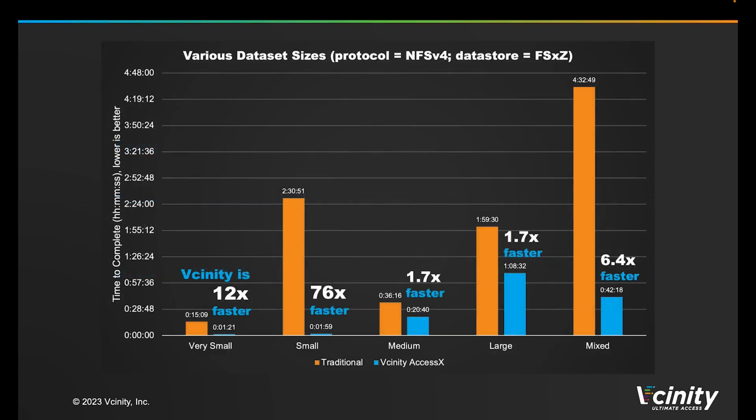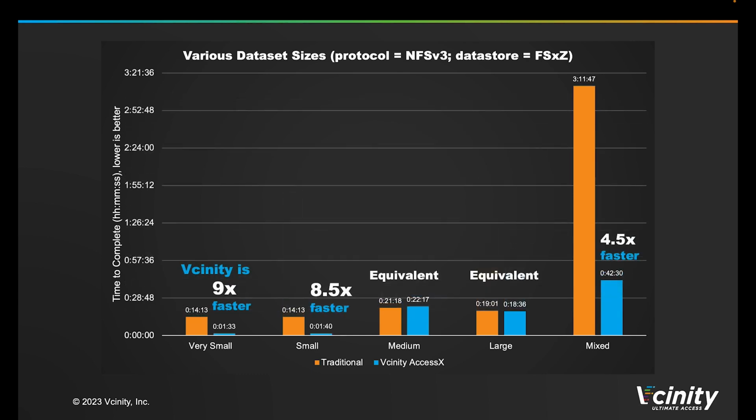So, to start off, when working with NFS v4 protocol and FSxZ data store, we observed significant improvement when using Vcinity, ranging from 1.7 times faster for medium and large files, all the way up to 76 times faster for small files, with the mixed file dataset clocking in at 6.4 times faster, which again is key due to how often we see customers using mixed datasets out in the wild.